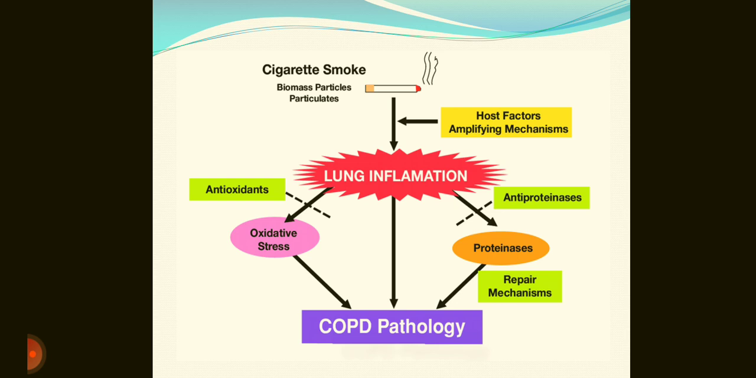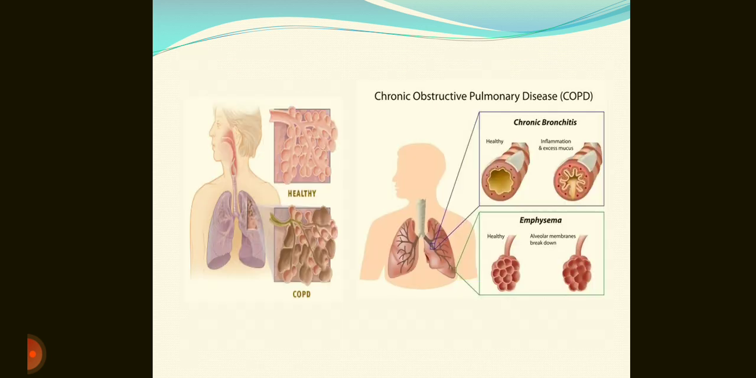Here in this diagram we can see how cigarette smoke, biomass particles and particulates along with host factors are causing lung inflammation and ultimately COPD due to excessive oxidative stress and enhancement of proteinases action.